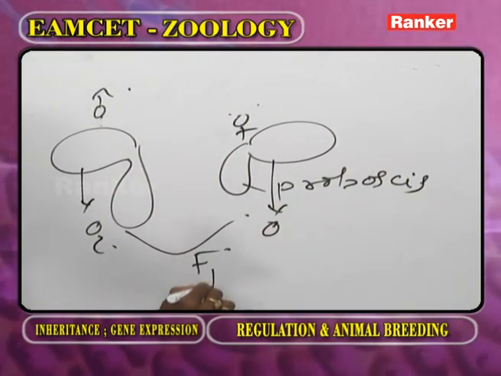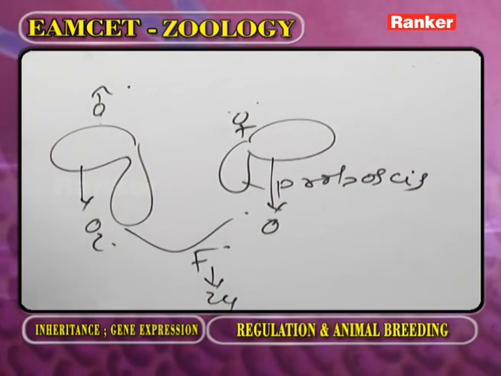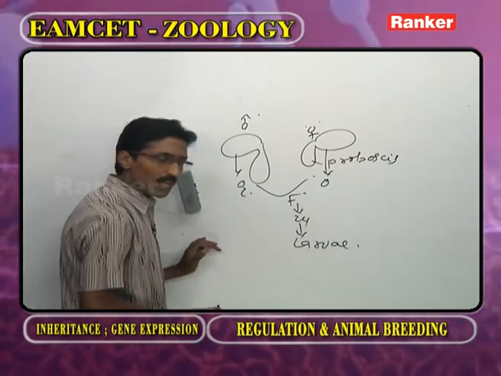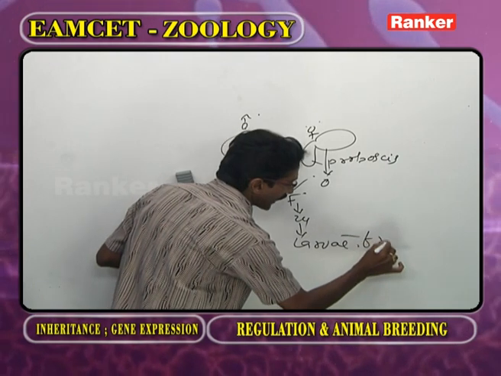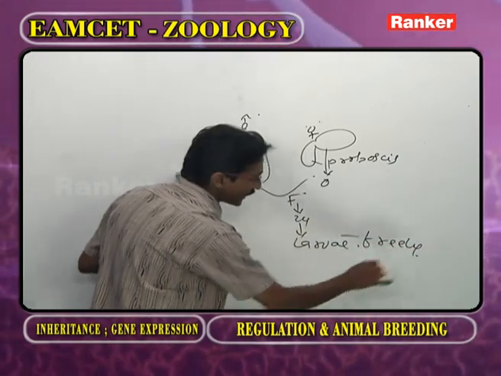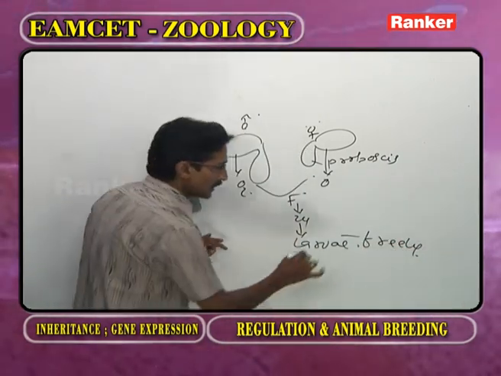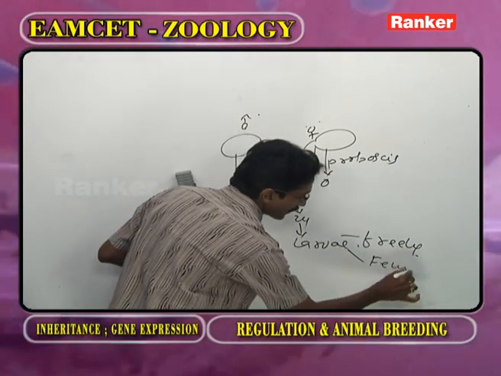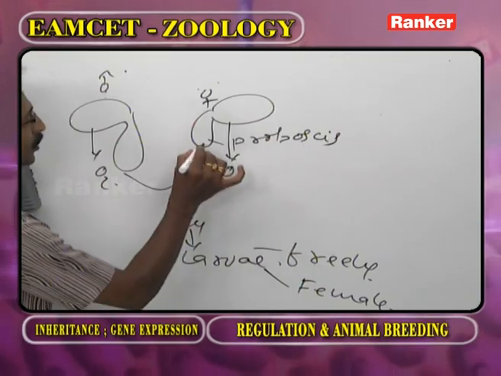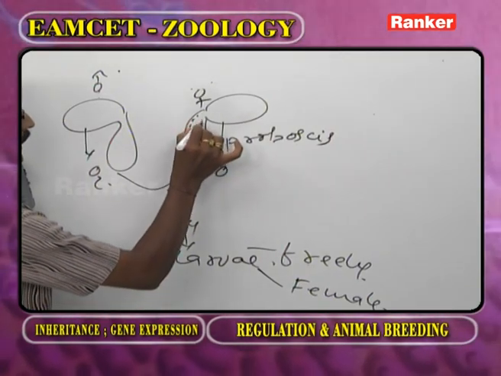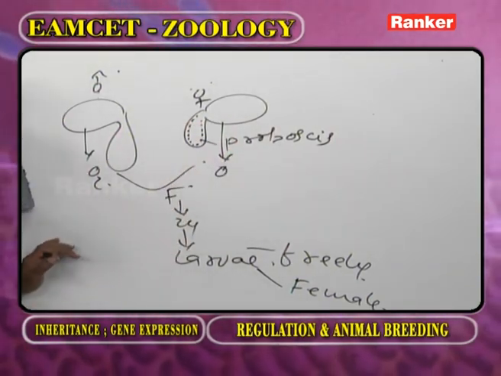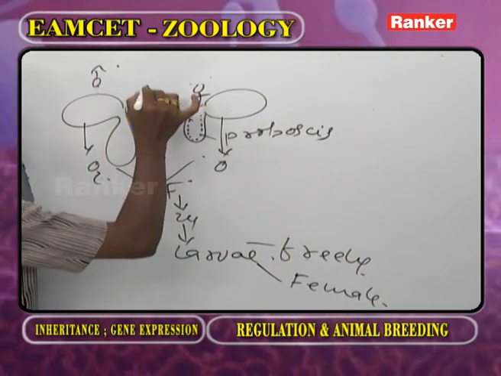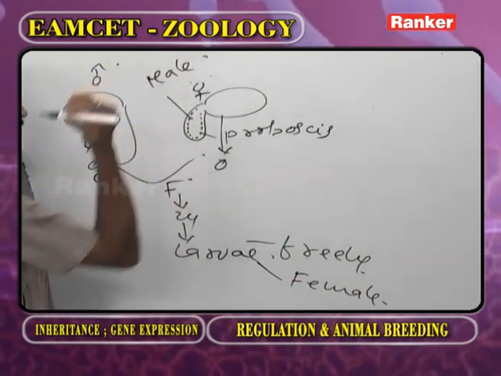Both undergo fertilization, and we get the zygote. The zygotes hatch out into larvae. Now, some larvae freely swim in marine water. Freely swimming larvae will become female. Some larvae attach to the proboscis of the female. Those larvae attached to the proboscis of the female will become male.